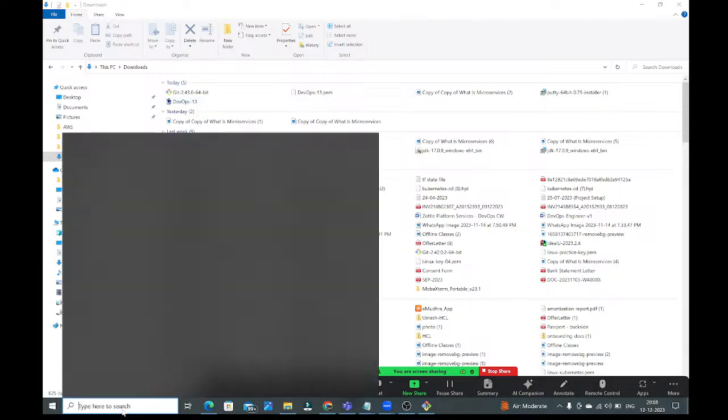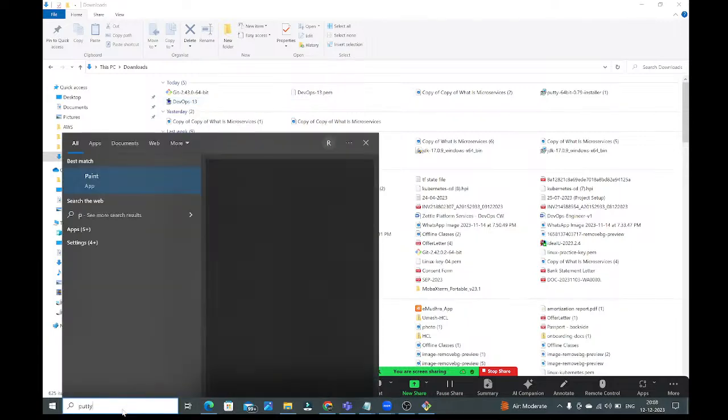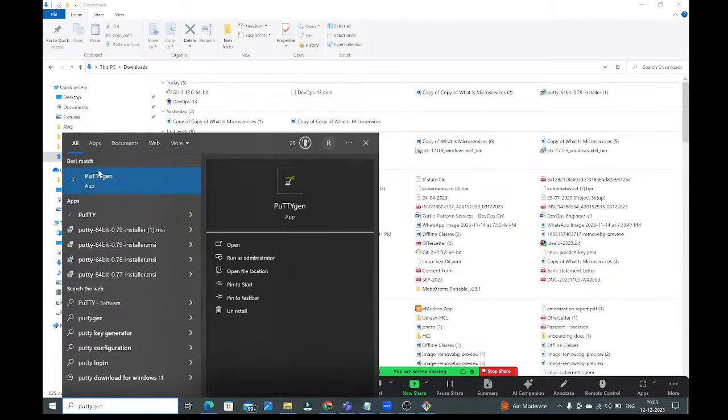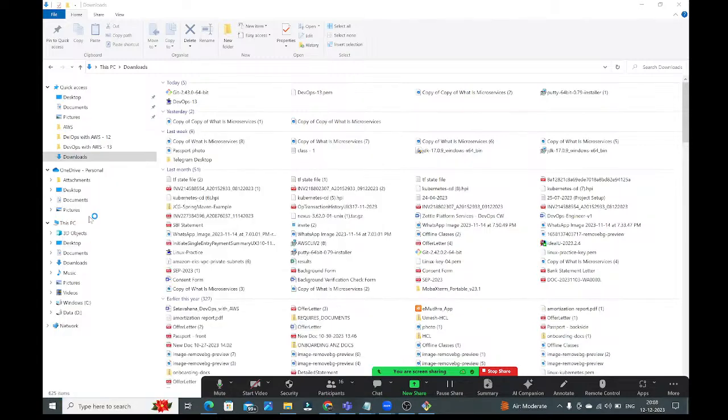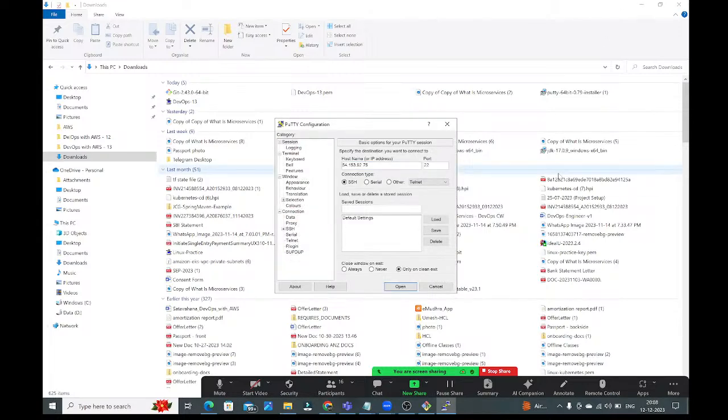Now go to here again. Here just select PuTTY. Now type PuTTY. See guys, earlier we used PuTTYgen to generate the ppk file. Now to connect with the Linux virtual machine, we need to use this PuTTY. Right. So now here it is asking to provide the host name. Host name is nothing but the IP address of your Linux virtual machine. Which Linux virtual machine you want to connect, that Linux virtual machine's IP address you need to provide.